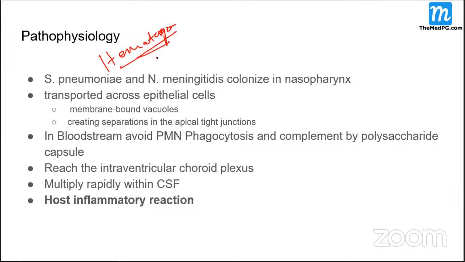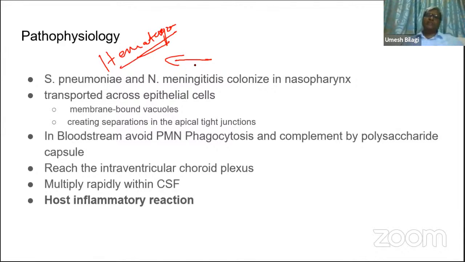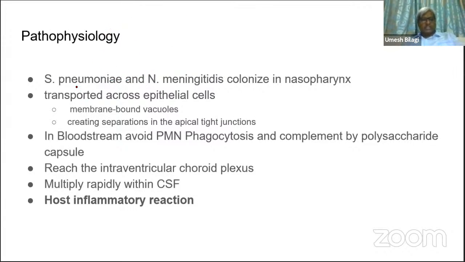The hematogenous route is the way the organisms reach the brain, and it is the commonest route. You should always remember, if the question is asked, what is the commonest route of meningitis? It is hematogenous. You should know that. Now, let us discuss. Let's start with Streptococcus pneumoniae and Neisseria. These are the classical ones, these two.